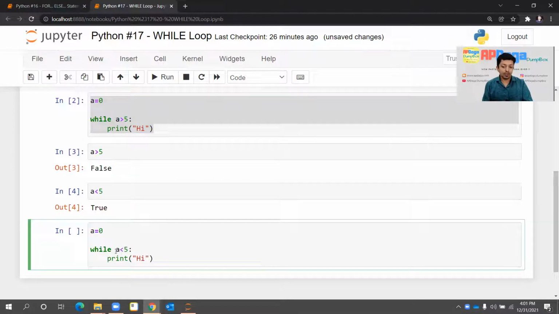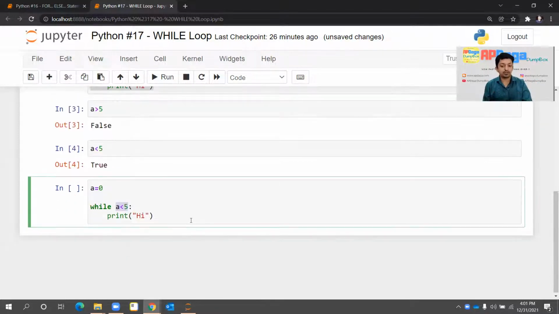But let's see, a is less than 5, it will always be a true statement, and there is a danger for us, because this condition is always true. This statement will get executed again and again and again multiple times. It will be an infinite loop, and there are chances that my system might break, meaning it will hang. So let's try.